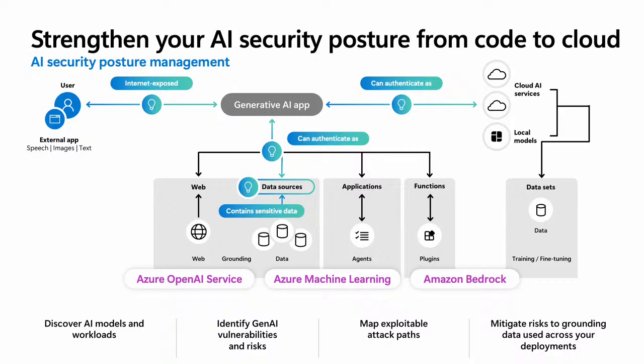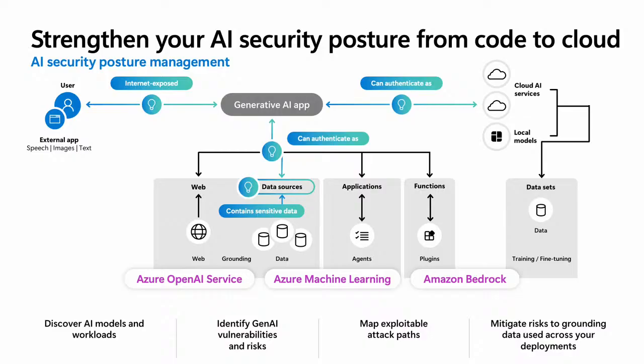AISPM enables security teams to gain visibility across their entire AI services, including Azure OpenAI Service, Azure Machine Learning, and Amazon Bedrock. It enables inventory of the entire AI stack, such as models, SDKs, and other AI technologies within your environment. Additionally, it enables security teams to query their cloud infrastructure to find generative AI risks and vulnerabilities in development and runtime.